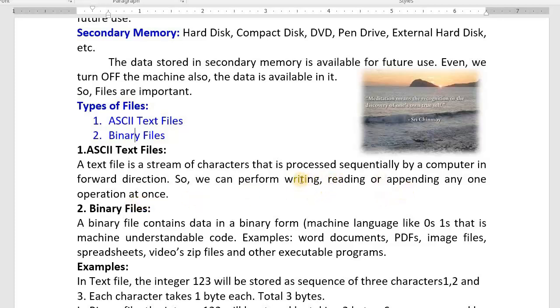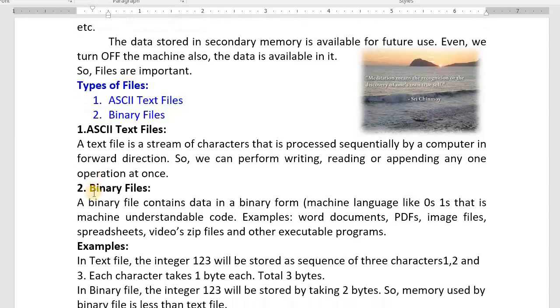You can't read while writing. You can't write while reading. You can't append while reading. But some modes are there, I will teach you. While working with ASCII text files, we process the file character by character. Then what is an ASCII text file? A text file is a stream of characters that is processed sequentially by a computer in the forward direction. So we can perform writing or reading or appending, any one operation at once.